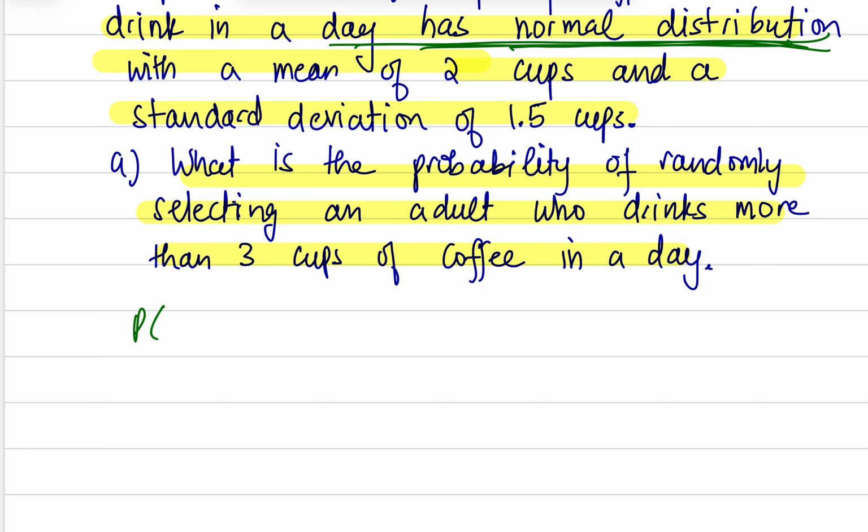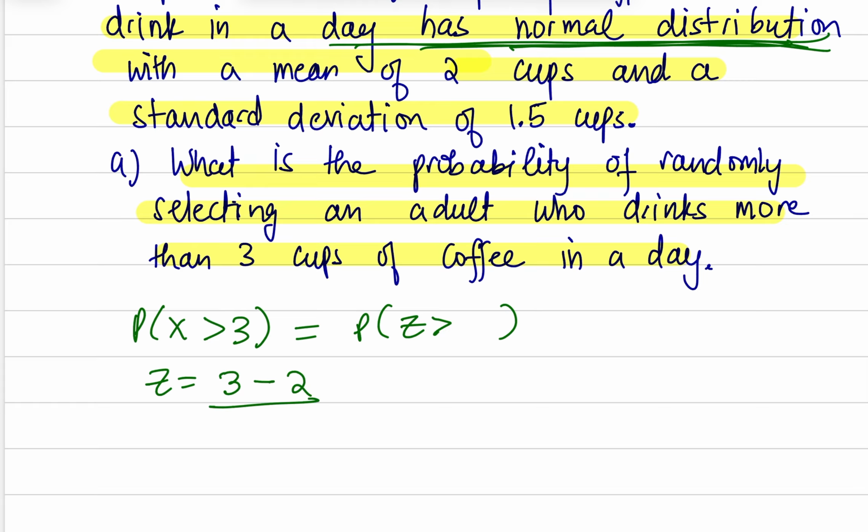So for the probability of finding somebody who drinks more than 3 cups a day, let's convert it to a Z problem and find the Z-score. It's the data value minus the mean divided by standard deviation. In this case, the data value whose Z-score we want to find is 3. The population mean is 2, standard deviation is 1.5.